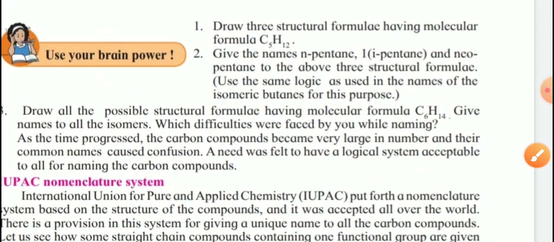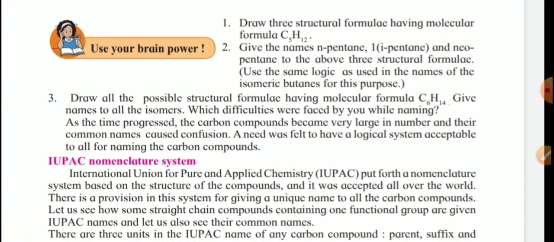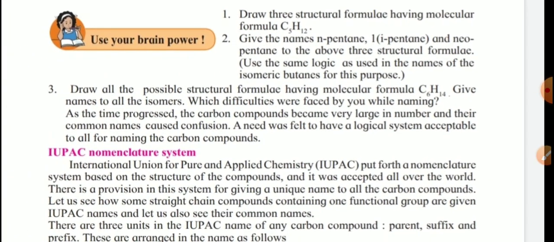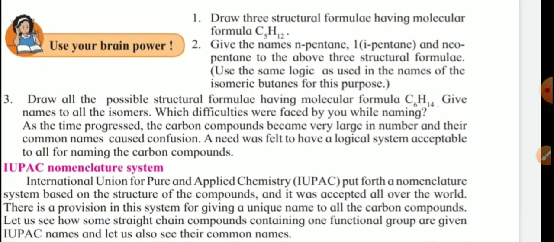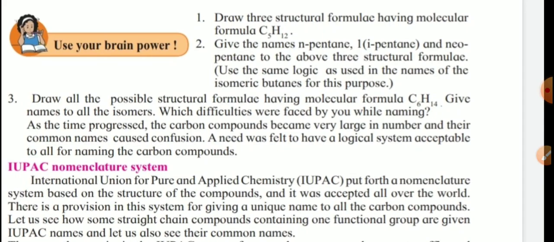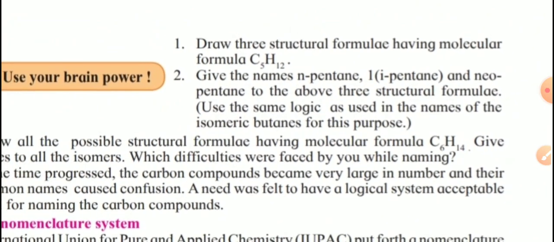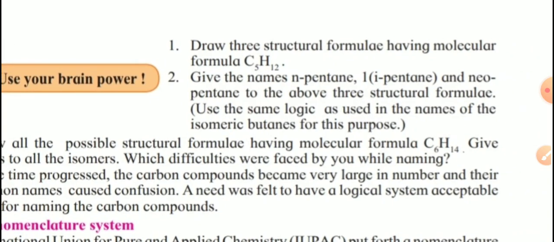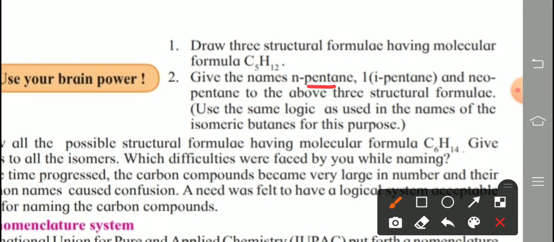So a question is given for us, use your brain power. Nothing is omitted in today's video from our portion. First question is given: draw 3 structural formulae having the molecular formula C5H12. We know the name. 5 carbon atoms present in a hydrocarbon compound, then that is called what? Pentane. Clear? What is the name? Pentane.